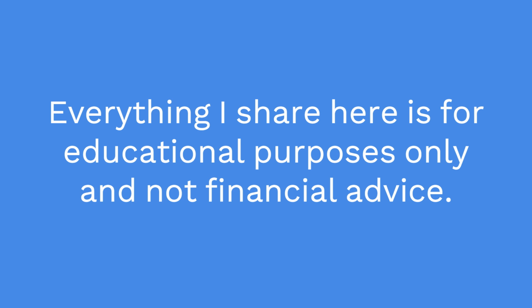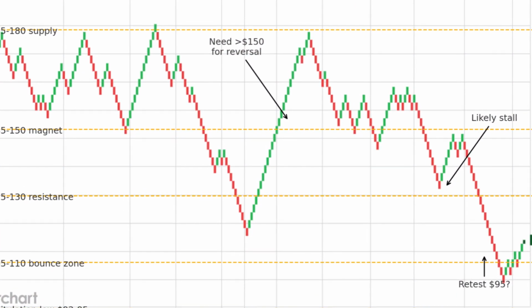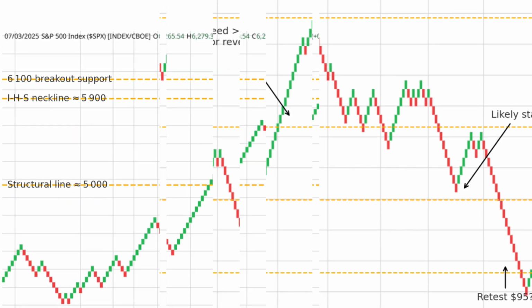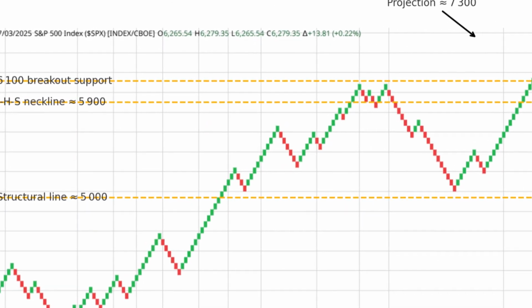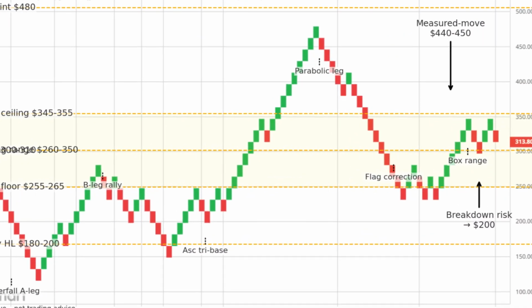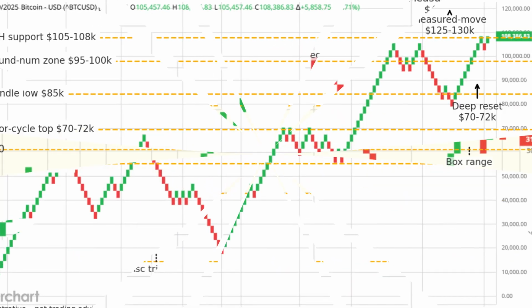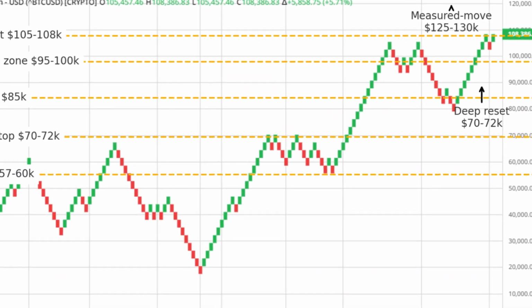Today I want to share something a little different. I recently had the idea to test out the new ChatGPT o3 model to see if it could actually analyze Renko charts and give me annotated images based on its own analysis. Just to be clear, these annotated images were all produced by ChatGPT o3, they weren't drawn by me. I'll walk you through what I asked, and how it responded.